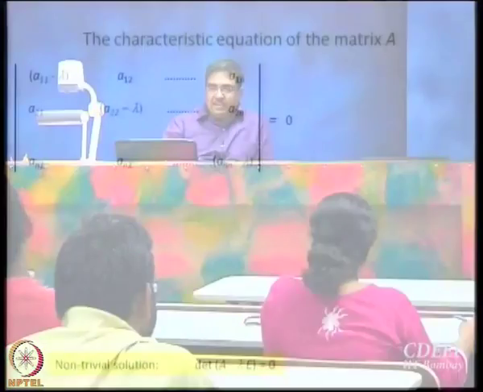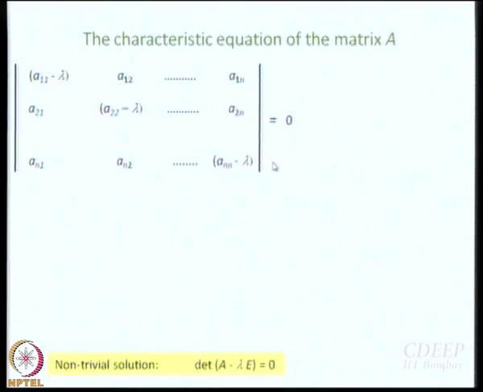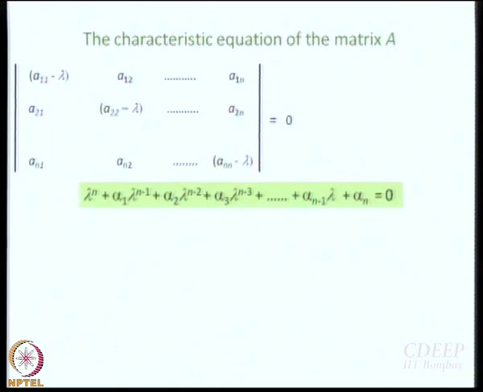But tell me, if I expand it, how many lambdas are there along the diagonal? N number of lambdas. So what will be the highest order of lambda in that equation? N. So it will be a polynomial in lambda where the highest order is going to be n, right. So you are going to get an equation that will look something like this: lambda to the power n plus alpha 1 lambda to the power n minus 1 plus alpha 2 into lambda to the power n minus 2, so on and so forth.